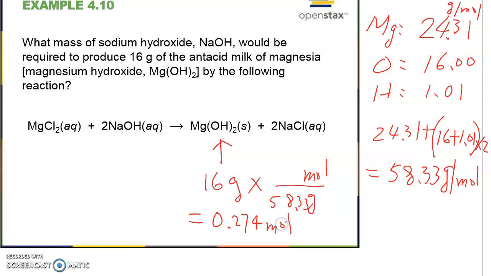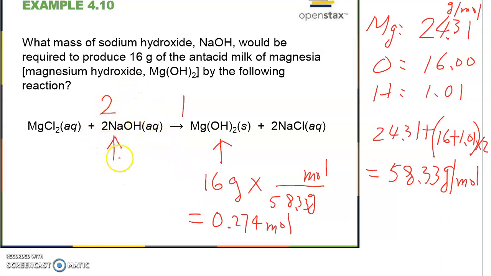0.274 mole. Aha! So we find out how many moles of this will be equivalent to 16 grams. Okay, so let's look back at the equation over here. What we are looking for is how much sodium hydroxide is needed. Pay attention to the coefficient here. It's 2 to 1. That means if we want to produce 1 mole, not 1 gram, 1 mole of magnesium hydroxide, we will need 2 moles of the sodium hydroxide here.